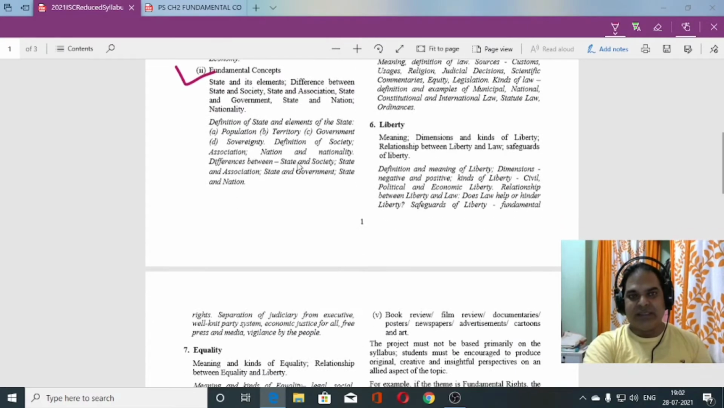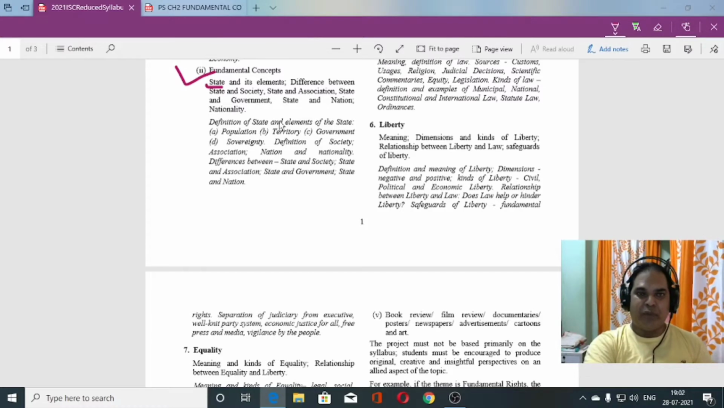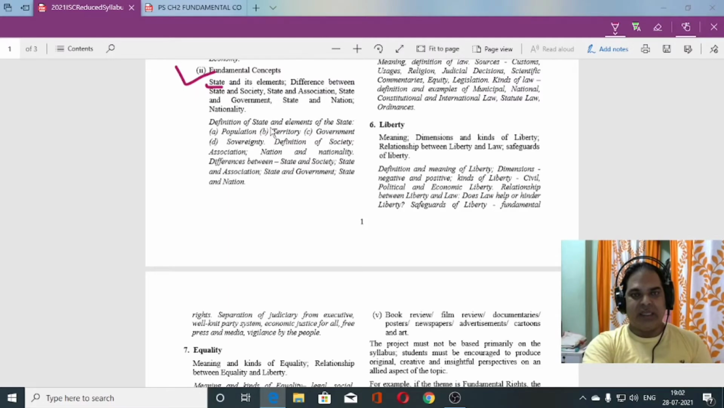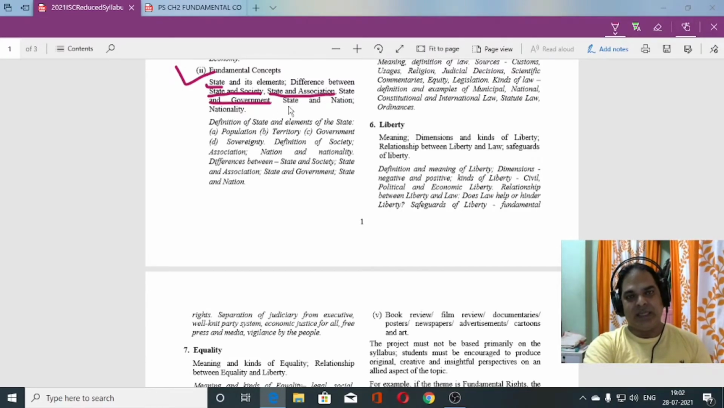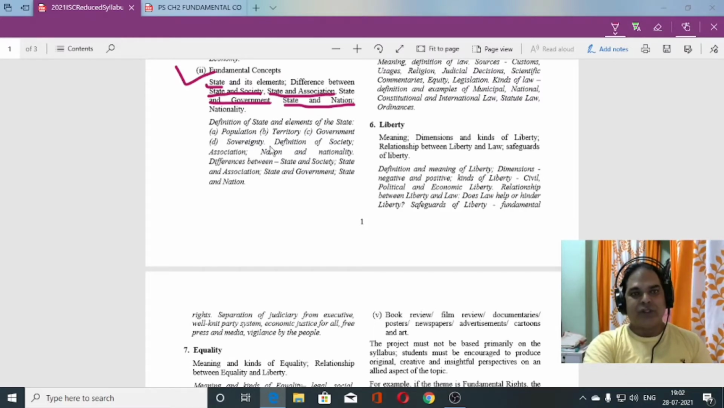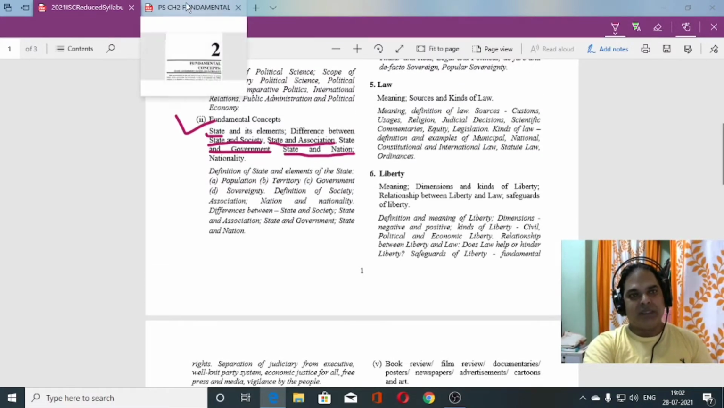In this chapter we are going to focus mostly on state. What is the state and what are the different elements which compose a state, and after understanding and defining a state, we'll try to differentiate between state and society, state and association, state and government. And the last one will differentiate between state and nation. So these are the topics we are going to discuss today. First of all, we'll start with state.